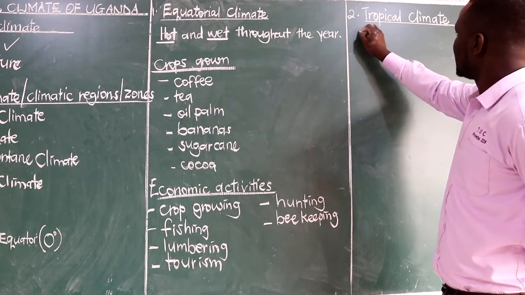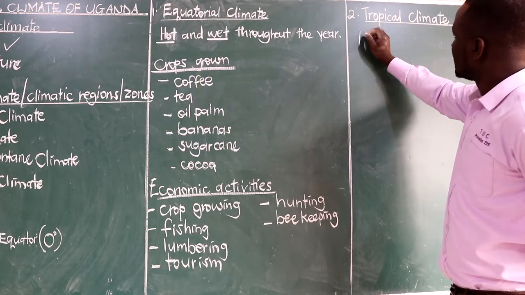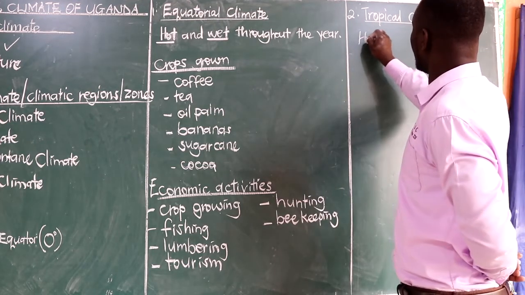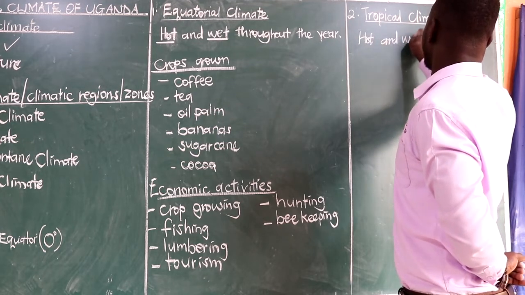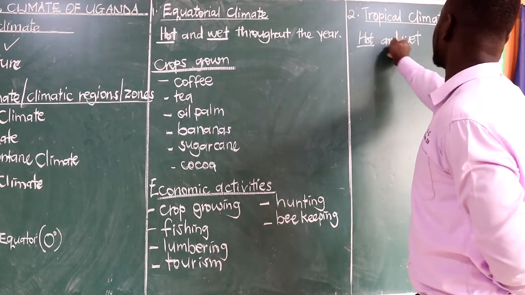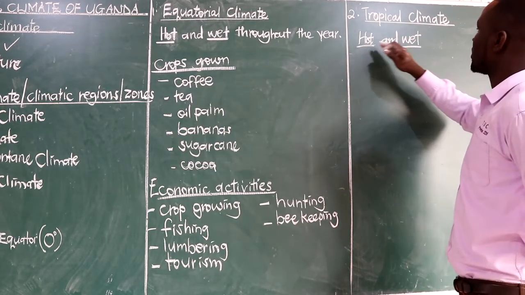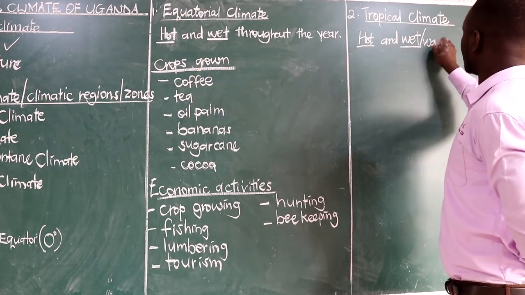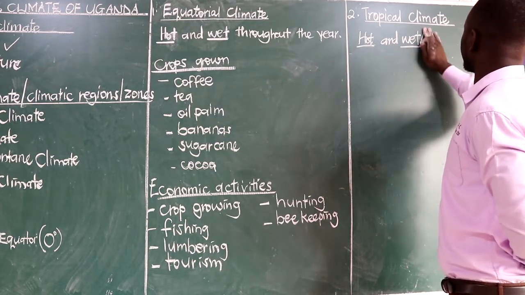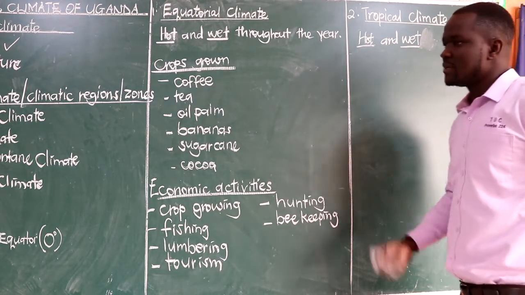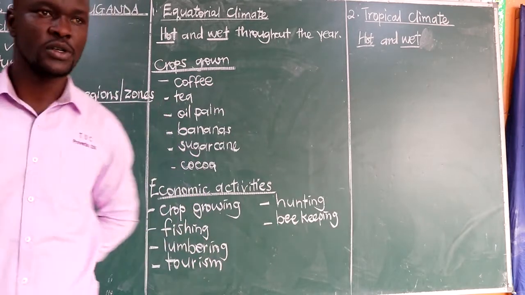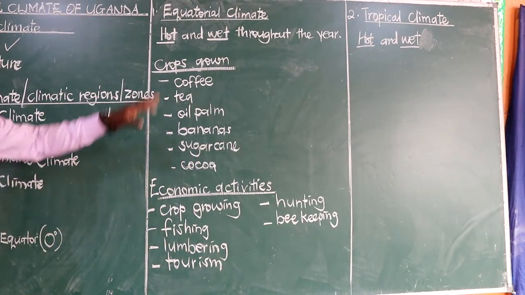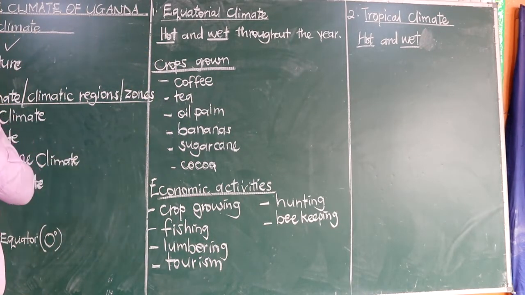Therefore, we shall be having the description saying this type of climate is hot and wet. That is how we describe this, hot and wet. Sometimes say hot and warm, I mean warm and wet, rather. Or we can simply say hot and wet, but we don't say throughout the year, because when we do that, then we shall be going back to the equatorial climate.